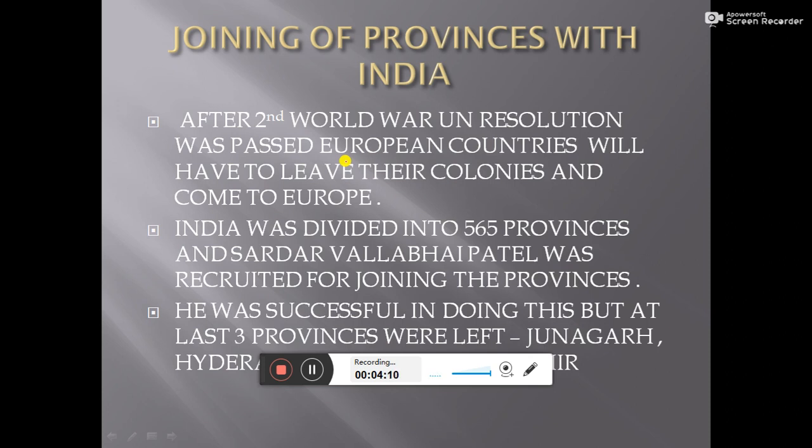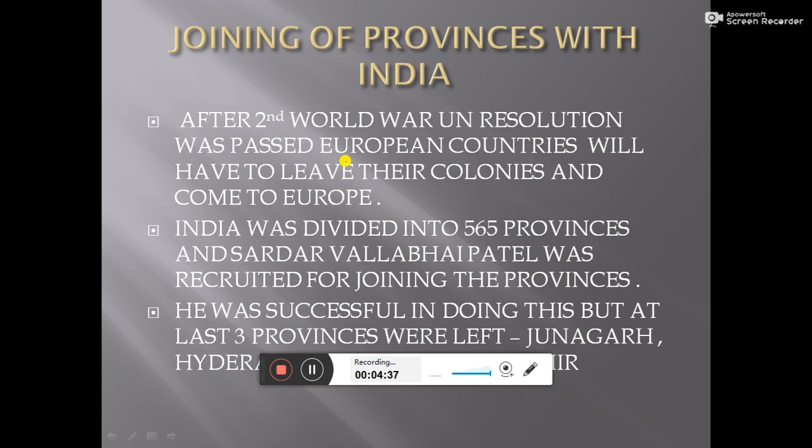And India was the biggest colony of the British. So they thought to declare India a free state, or we can say independent India. Lord Mountbatten was assigned as the general administrator of India to do the paperwork during the time of independence.